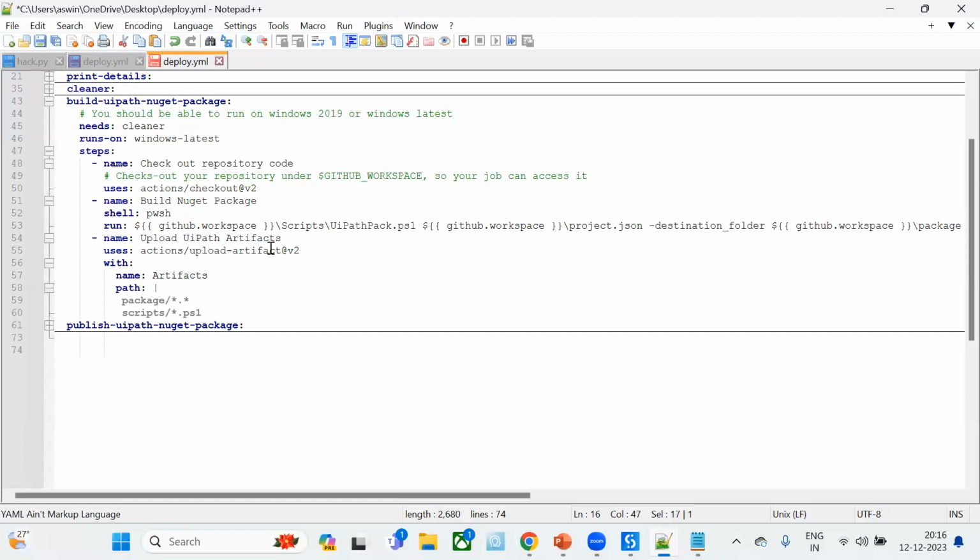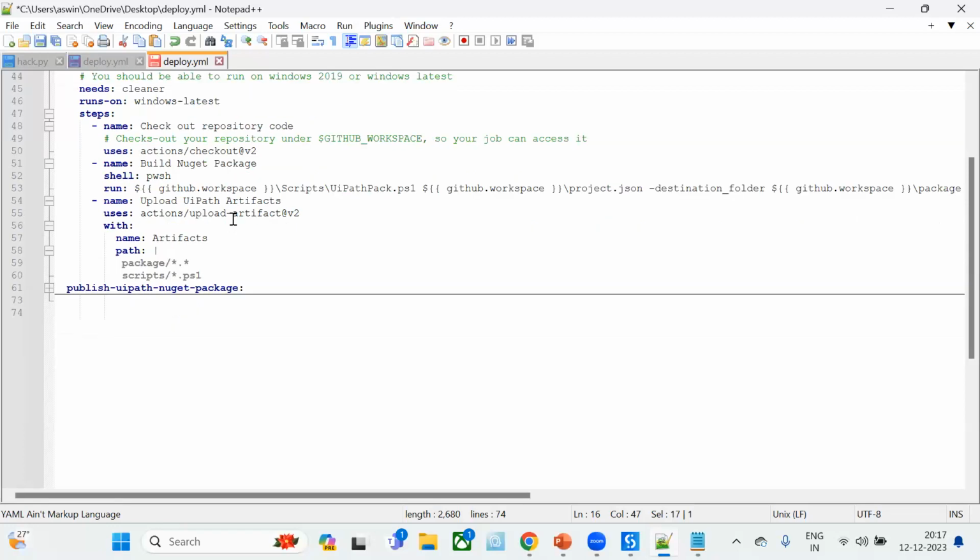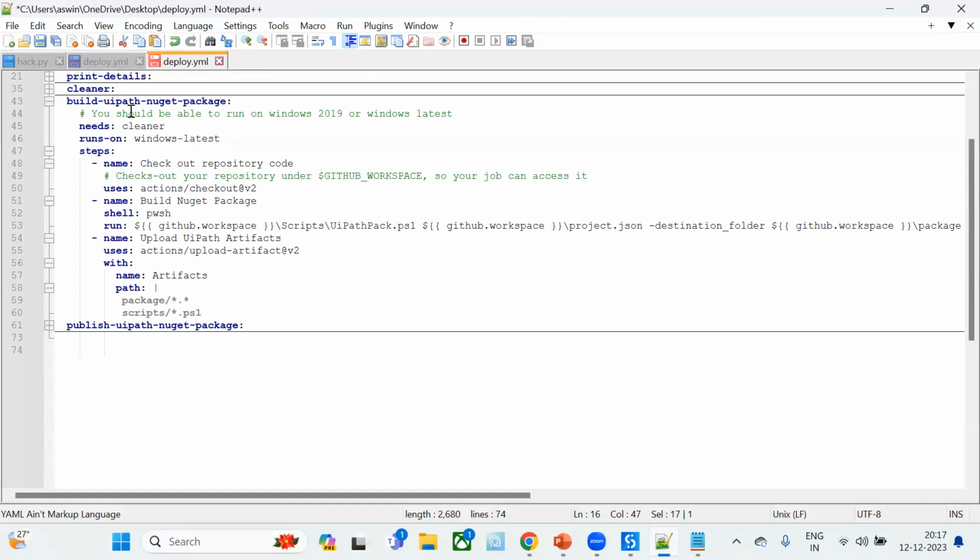That NuGet package we are going to upload to a particular directory. And we need to use the same where we publish the UiPath NuGet package. So for it to be used by a different job, we need to upload it as an artifact, and it can be called in the next job as well. That's the concept. Let me close this NuGet package part.